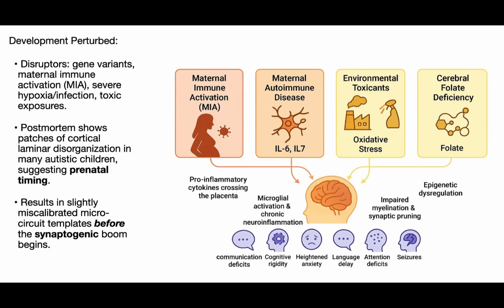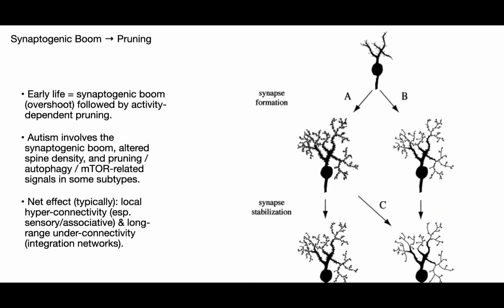In early life, the brain undergoes massive synapse production followed by activity-dependent pruning. In autism, research shows evidence of early brain overgrowth during the first 1 to 2 years, altered spine density, and disrupted pruning or autophagy signaling in some subtypes. The typical pattern that emerges is excess local connectivity combined with weakened long-range connectivity, especially in integration networks.